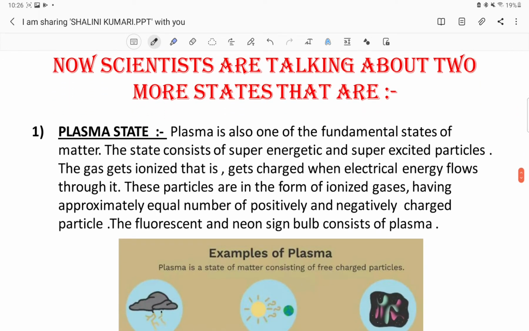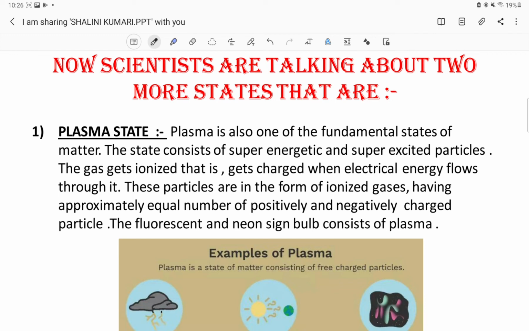Now scientists are talking about two more states which we have to study in a very short manner, not much in the 9th class. The two states are the plasma state and the Bose-Einstein state.